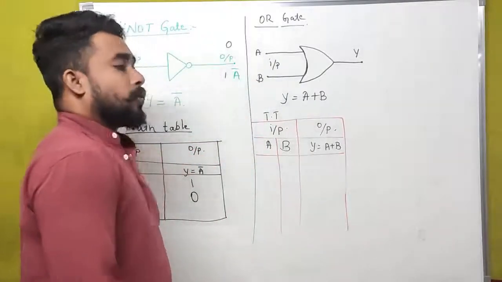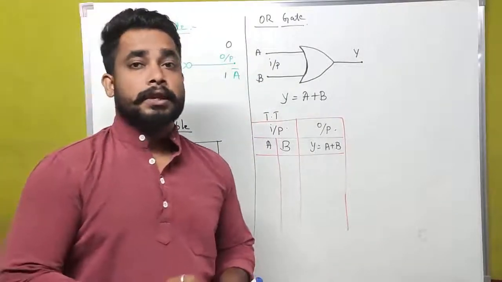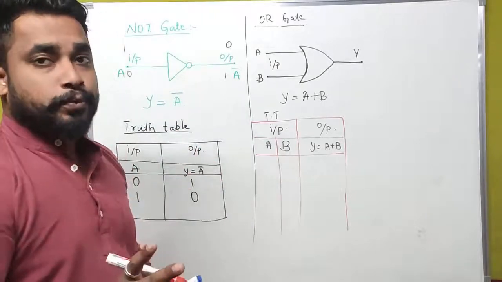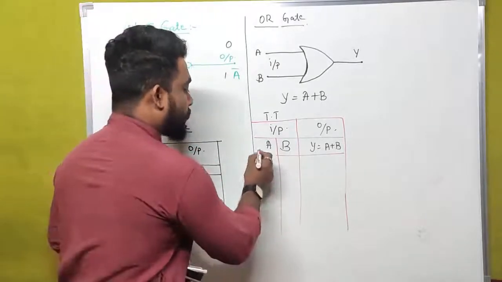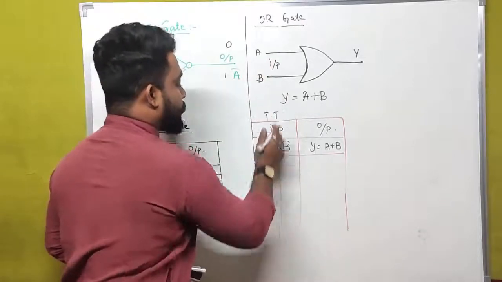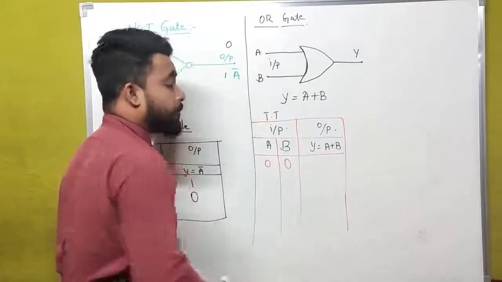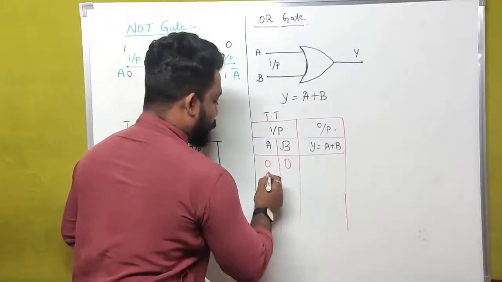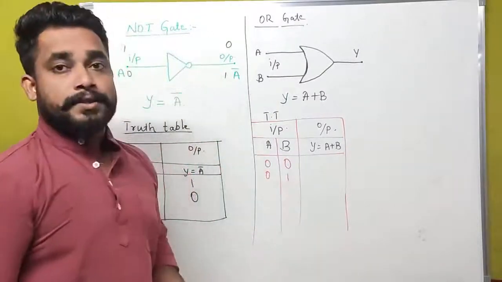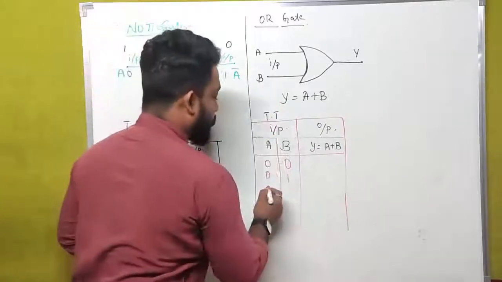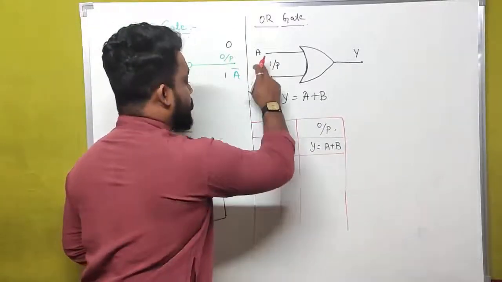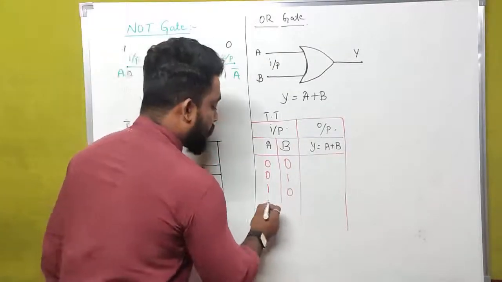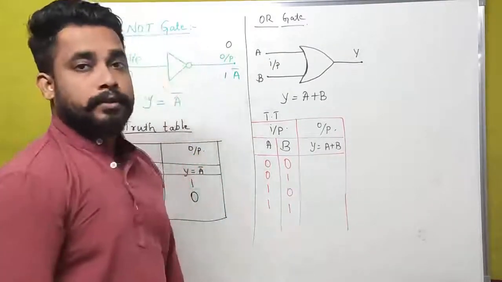What is the combination of inputs in case of 2 inputs? In case of a 2 input system, we have 4 configurations. That is 0 0 state, if both the inputs are 0. If A is 0 and B is 1. If A is 1 and B is 0. And both the inputs are in high state.